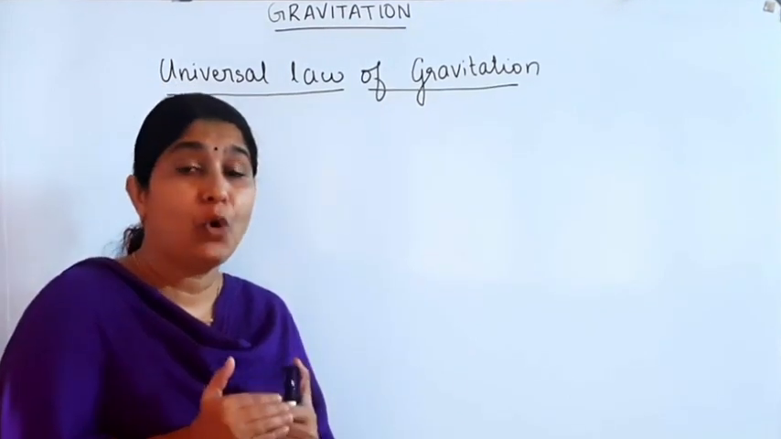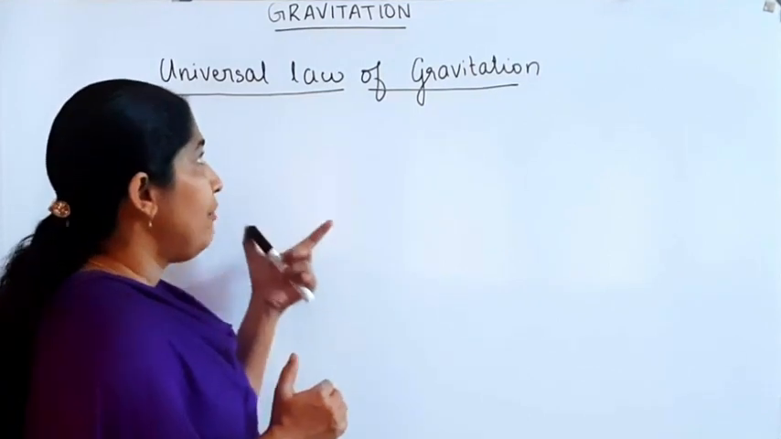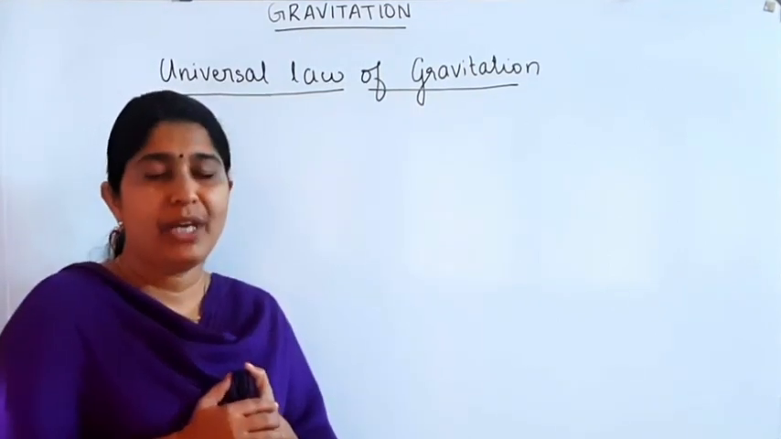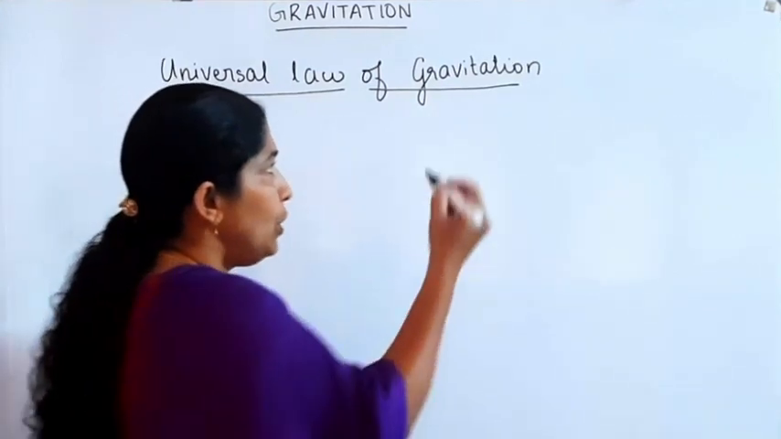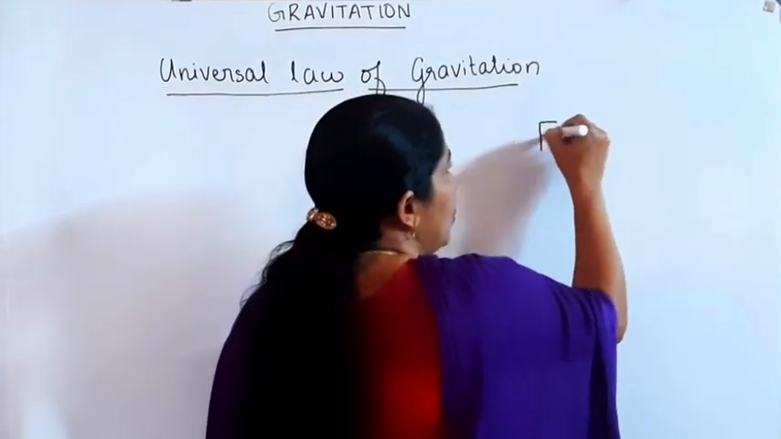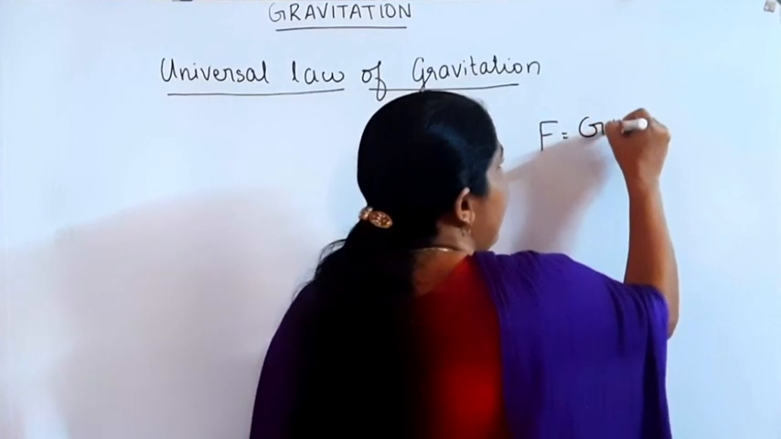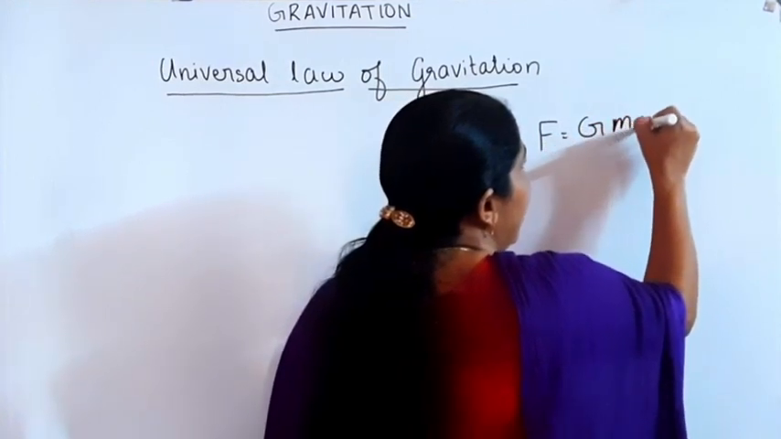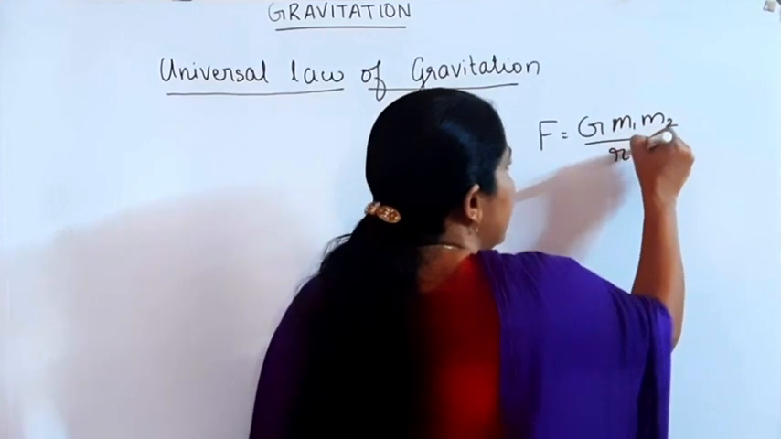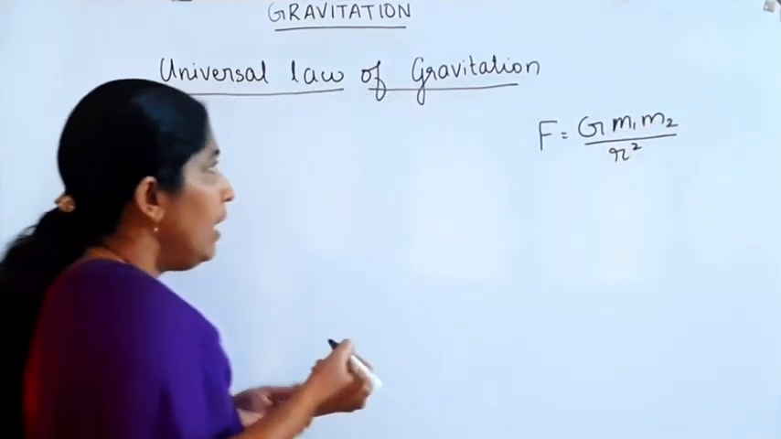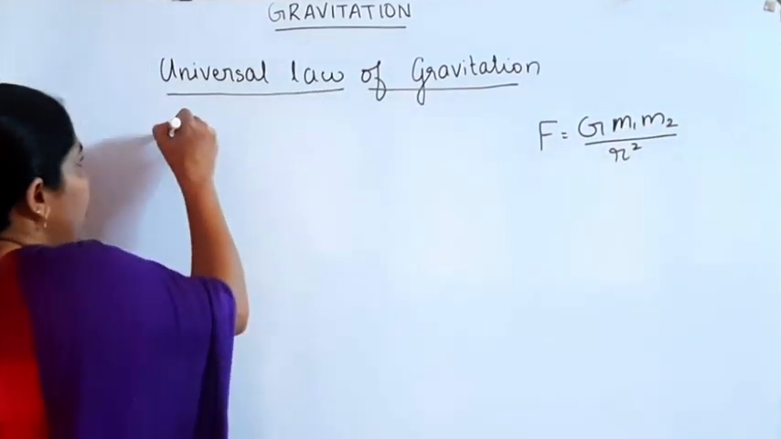Now, what are the properties of this gravitational force? For the equation F is equal to G into m1 m2 divided by r square, this is the gravitational force. Then what are the properties?